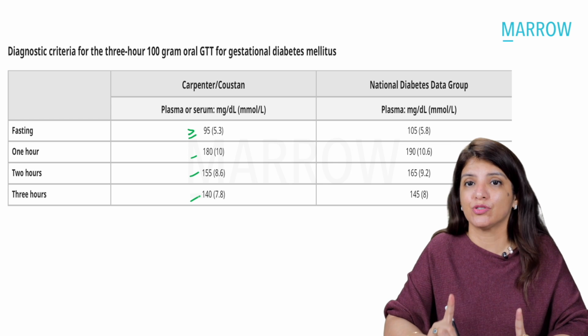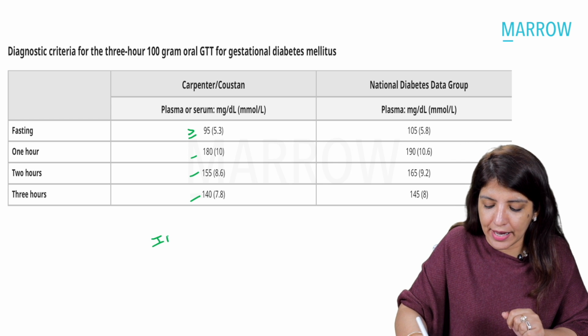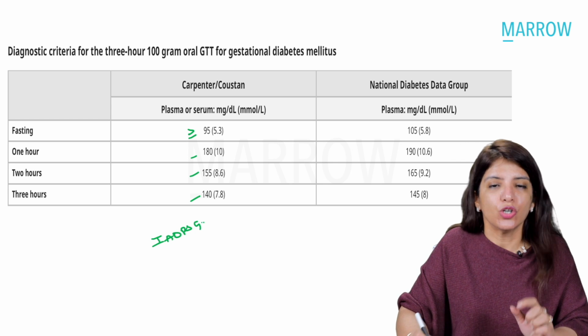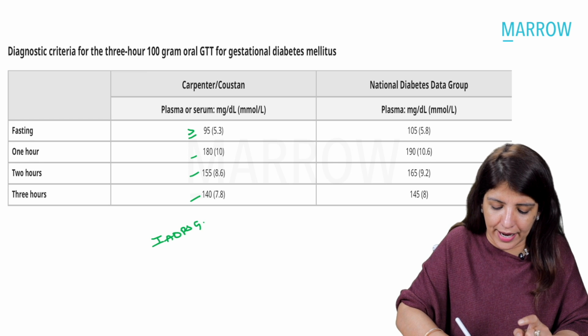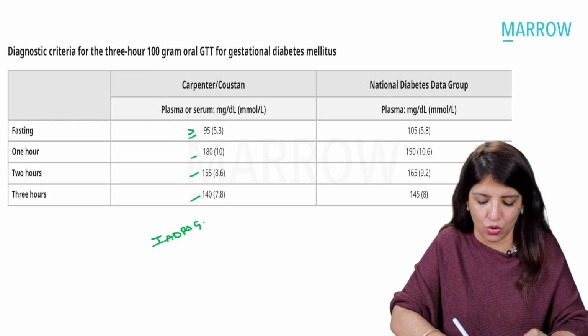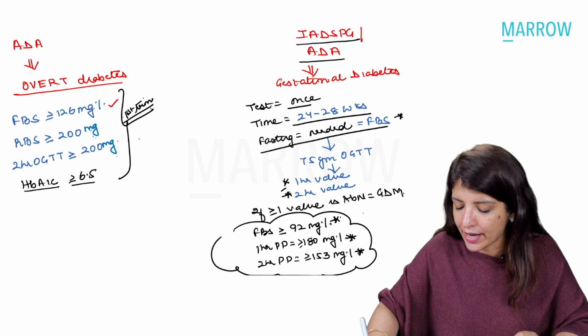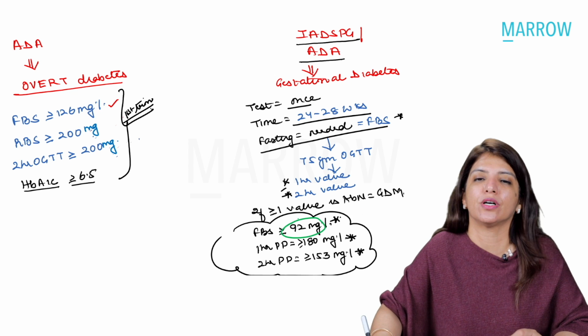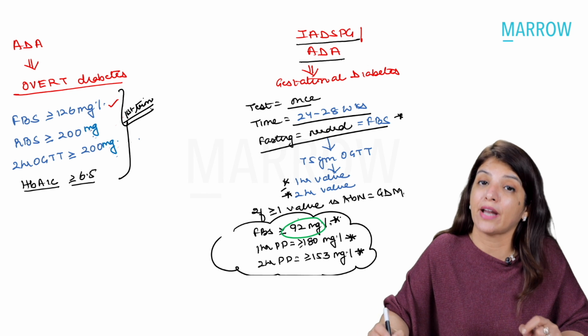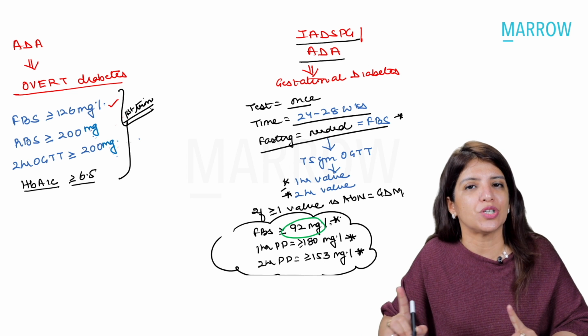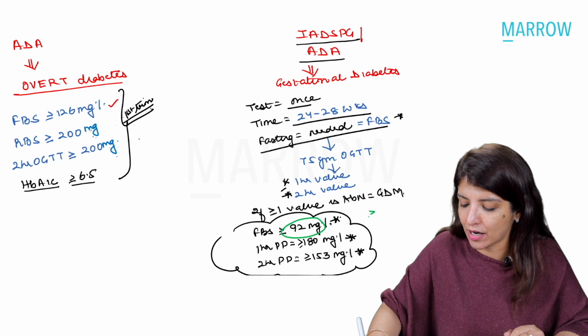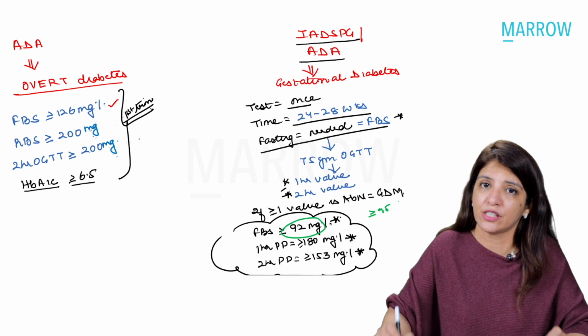Right? Now, please remember, do not confuse between IADPSG and your ACOG's Carpenter-Coustan criteria. According to IADPSG, fasting sugar levels are abnormal if they are more than 92. According to ACOG's Carpenter-Coustan criteria, they are abnormal if they are more than or equal to 95.